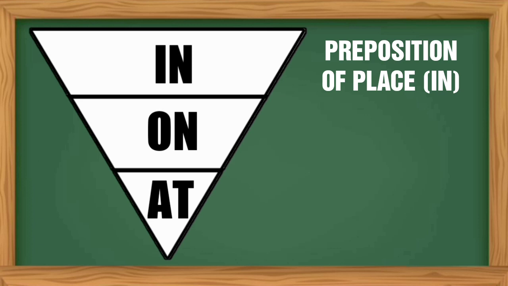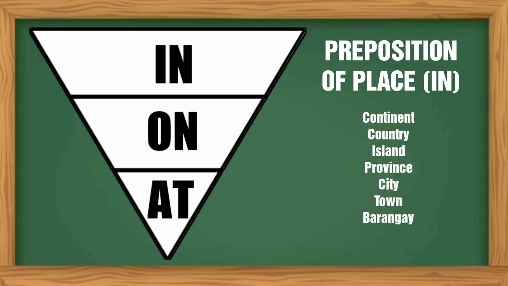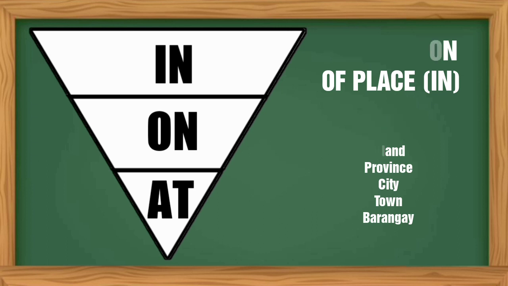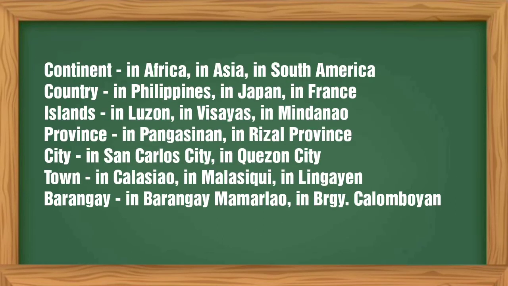As a preposition of place, in is used to refer to continents, countries, islands, provinces, cities, towns, and barangays. Examples: for continents, in Africa, in Asia, in South America. For countries, in Philippines, in Japan, in France. For islands, in Luzon, in Visayas, in Mindanao. For provinces, in Pangasinan, in Rizal Province.